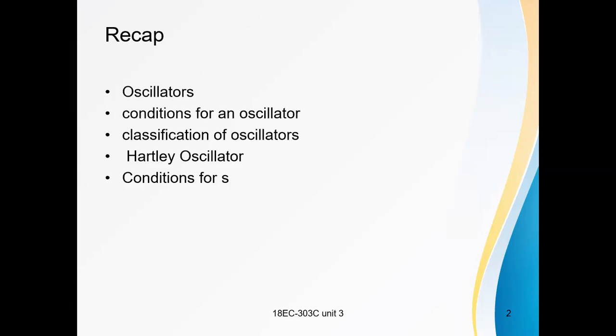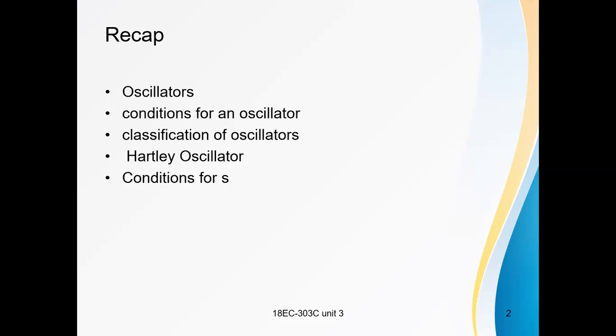What are the conditions for this oscillator? First condition: the oscillator is designed only with positive feedback, and the loop gain should initially be greater than 1. After generating the oscillations, the loop gain should be equal to unity. For undamped, sustained oscillations, the loop gain A beta should be equal to 1. That is the second condition. And the next one is that the phase shift is 360 degrees. These are the conditions for an oscillator.